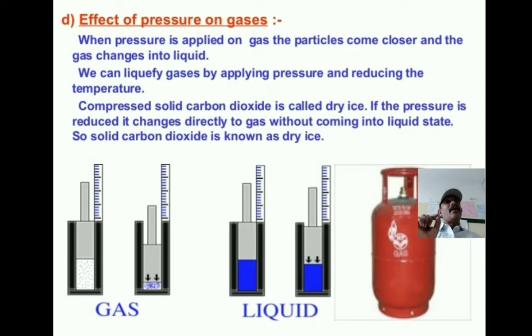We are using an LPG cylinder. What is the long form of LPG here? We are saying liquefied petroleum gas. That petroleum is in a gaseous state.